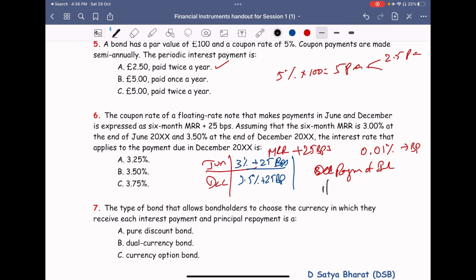From the 1st of July till 31st of December. For this period they will discharge the interest in December. So the rate prevailing at the start of this particular period is the applicable rate, not what is happening in the future. So 3% plus 25 bips, which means 3.25% will be the answer.